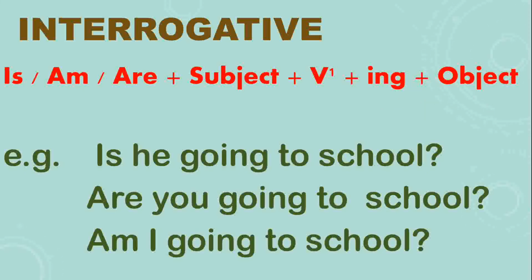See the example. Is he going to school? What is? Helping verb. No. And he is your subject. Then going is, along with the first form of verb ing, present participle. Then your complement, to school. Okay, are you going to school? Am I going to school? So in this way you can make your interrogative sentence in your present continuous tense.